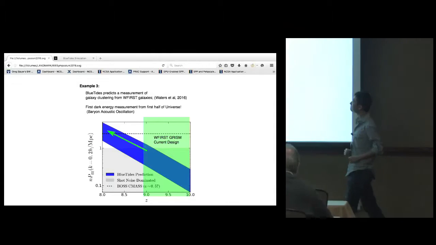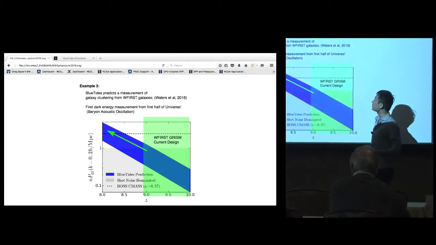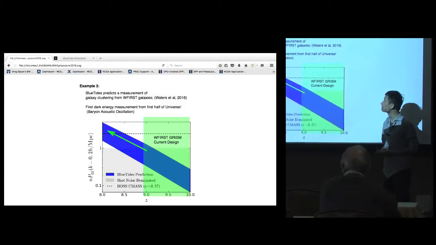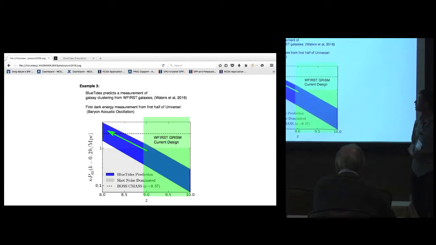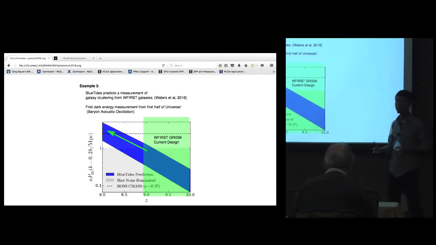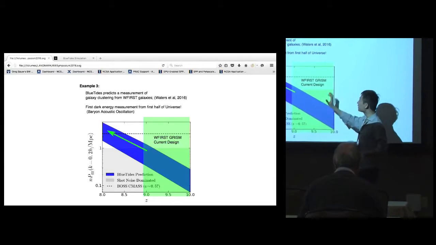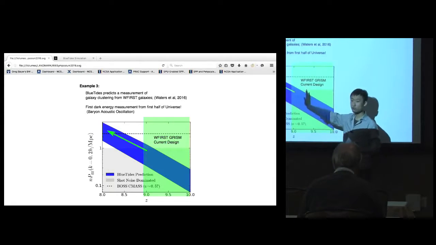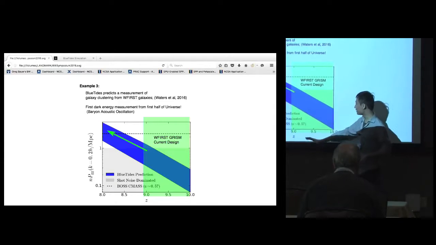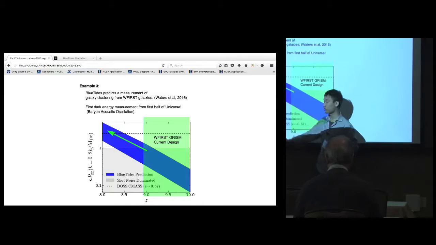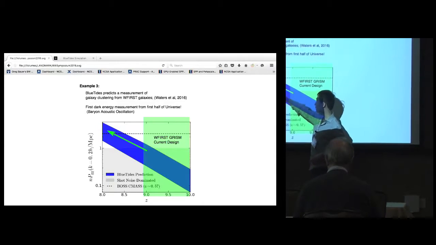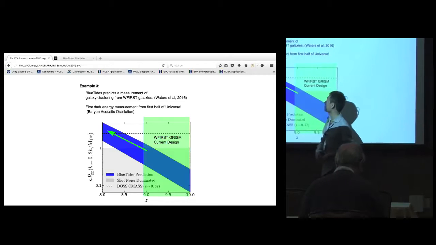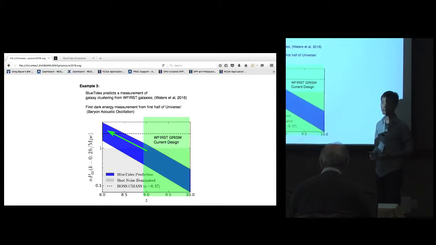Another example is that BlueTides, because of the large volume, can make a prediction of galaxy clustering measurements from the WFIRST satellite samples. We showed that if the WFIRST instrument can improve its spectrograph from being able to do redshift 9 all the way down to redshift 8, where they have observations of galaxies, this sample of galaxies can make a very precise measurement of dark energy.